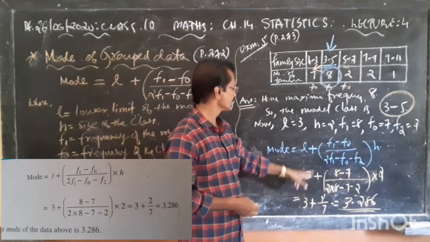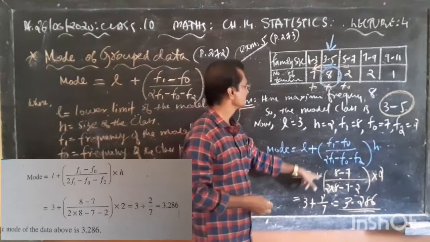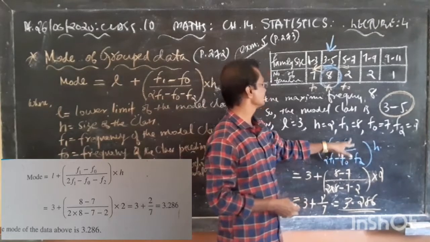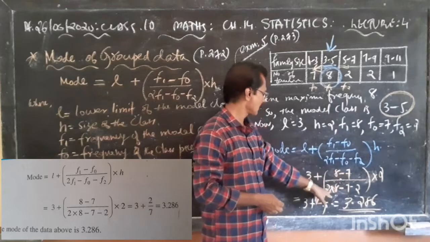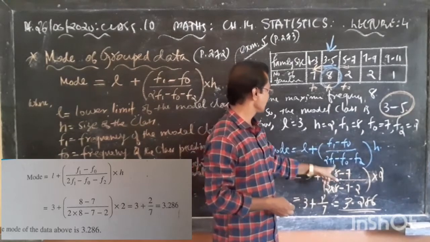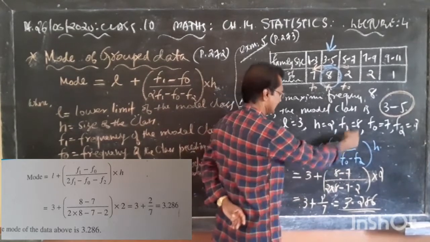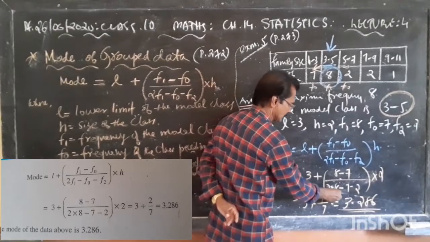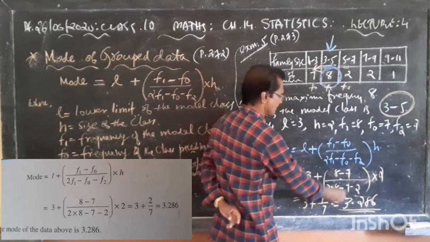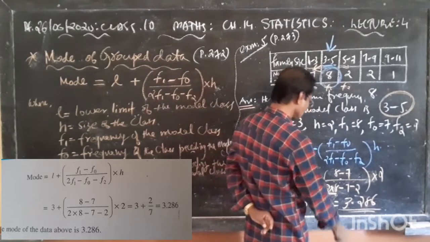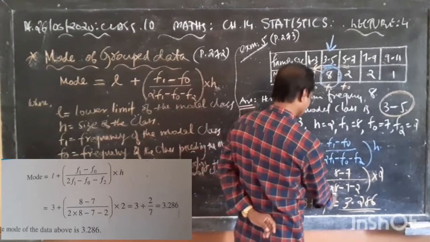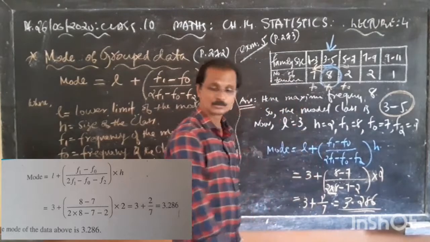So L is 3 plus F1 minus F0, that means 8 minus 7, upon 2F1, F1 is 8, so 2 into 8, minus 7 minus 2. Okay. Now here it is directly 2 upon 7.